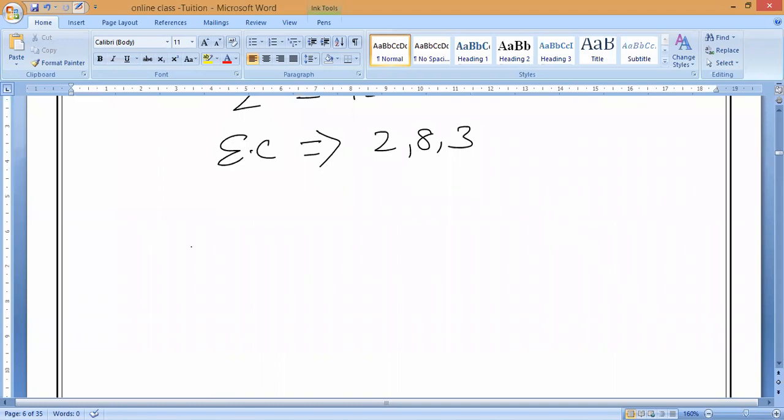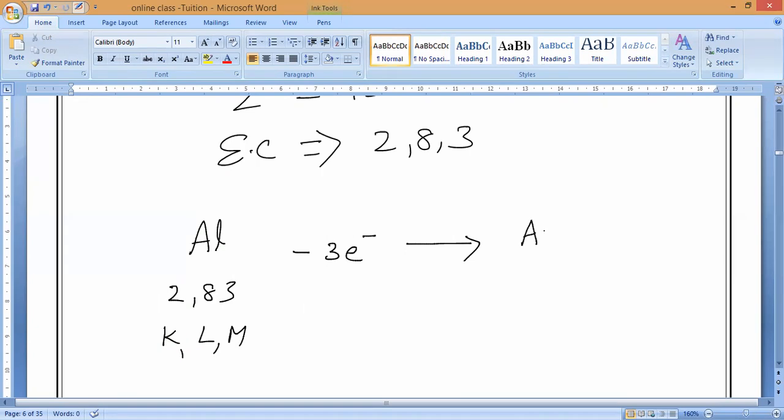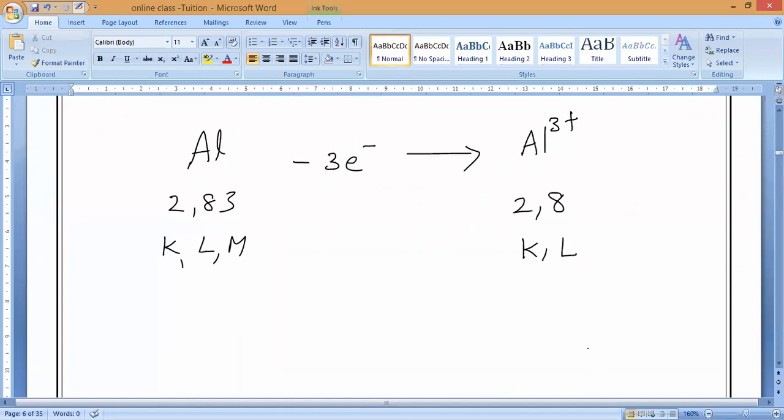So as we know, aluminum is unstable. What is that? 2, 8, 3, K, L, M. So how many electrons are in the last shell? 3 electrons, sir, and it will lose 3 electrons. It becomes aluminum 3+, and it will get the nearest electronic configuration of what? Again, neon.